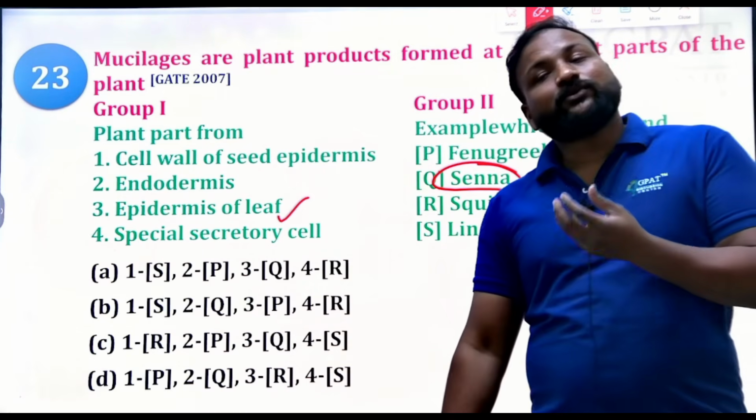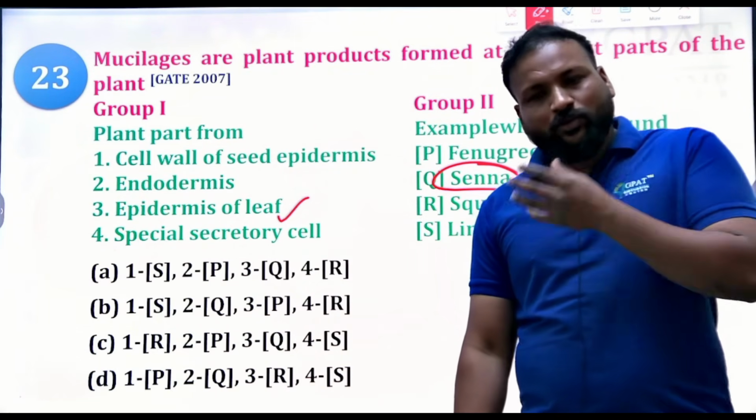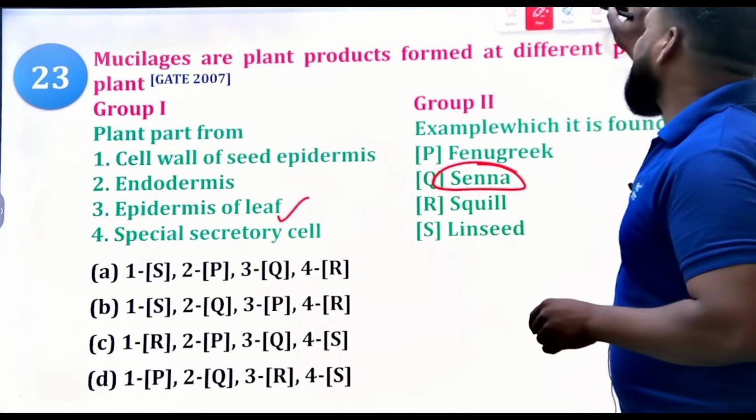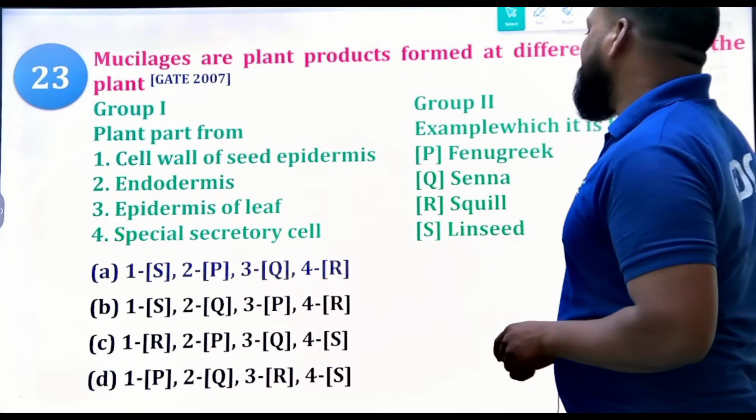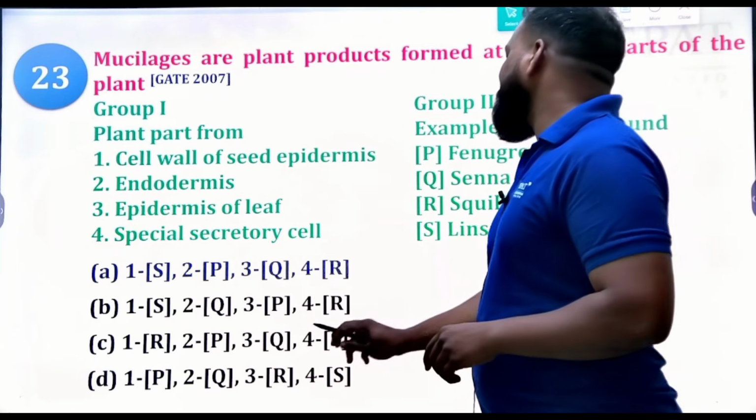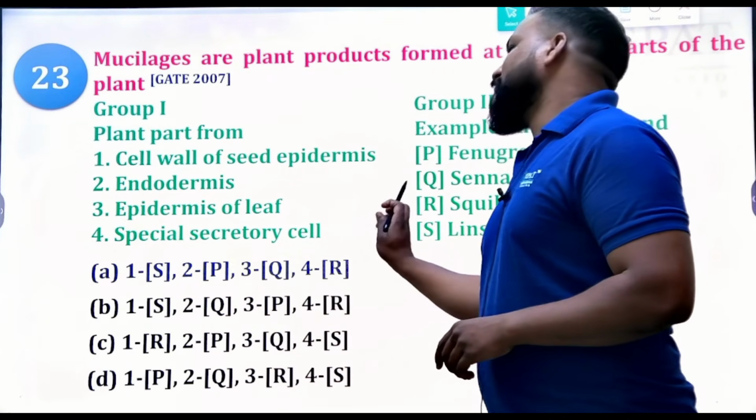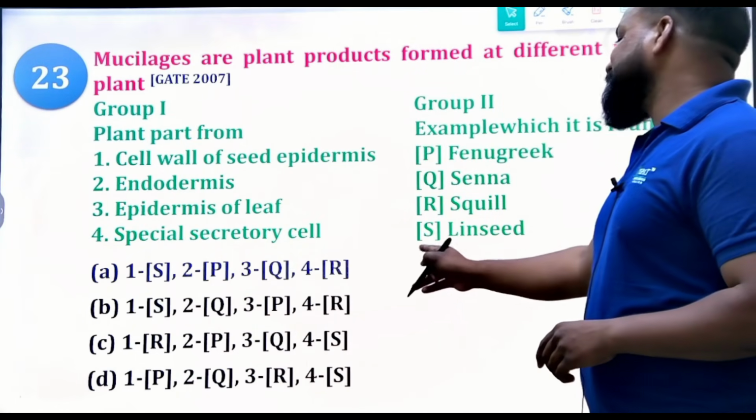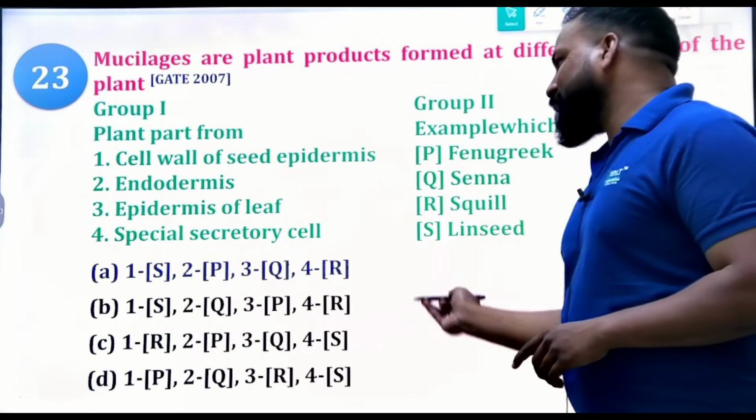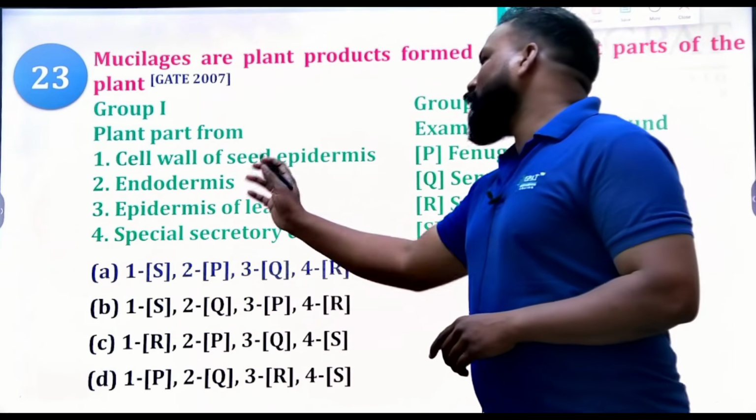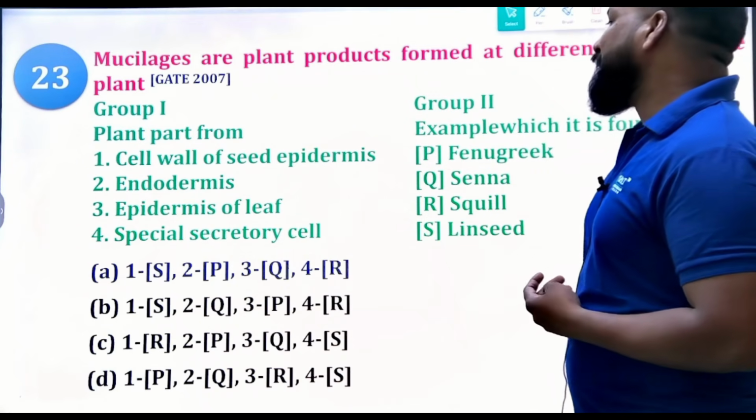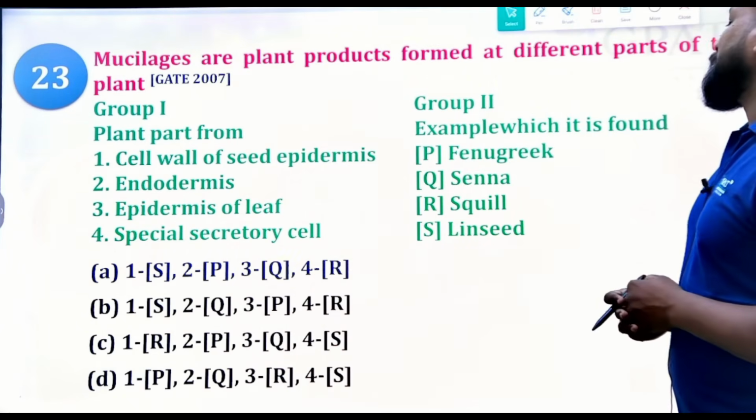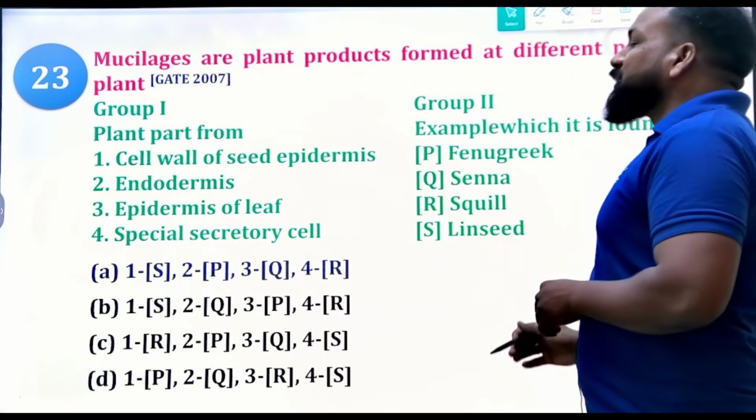So sometimes you need to be smart. When you don't know the exact answer, you need to apply your smartness. Clear? Yes. So the right answer will be undoubtedly clear. So 3 means Q. See, 3 means Q here. Okay, and obviously 1 for cell wall of seed epidermis, that is S, linseed. Okay, seed. Clear? So 1 is seed, and endodermis, 2 means P, fenugreek, and 3 means epidermis, Q, and special secretory cells means squill. Okay, yes. So that will be the right answer.